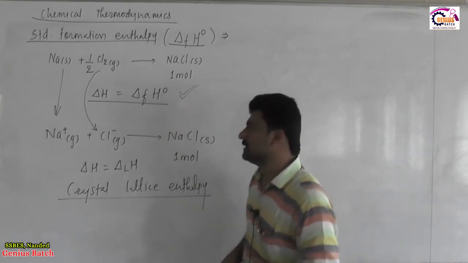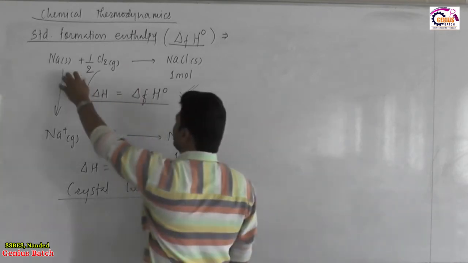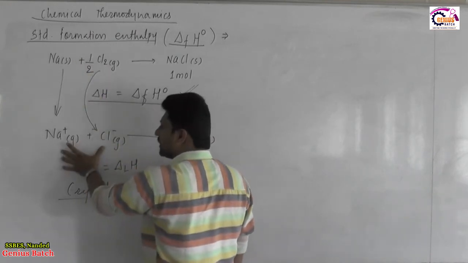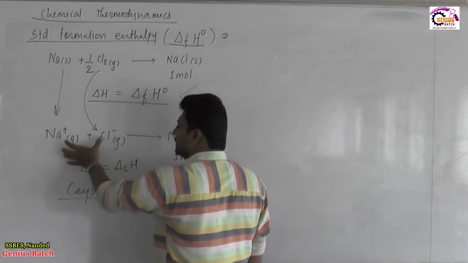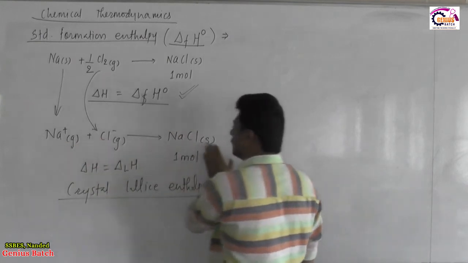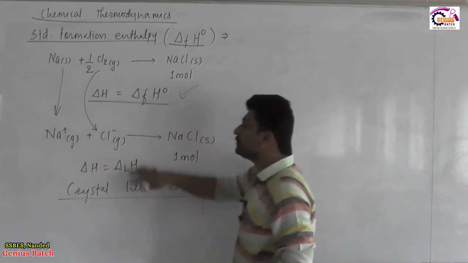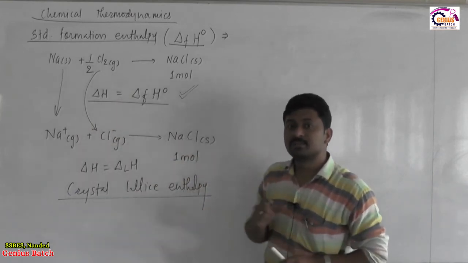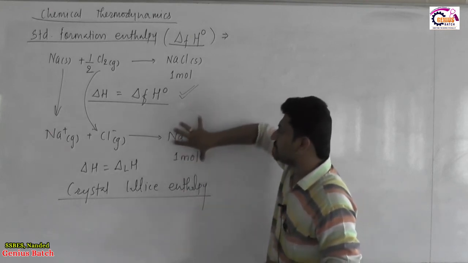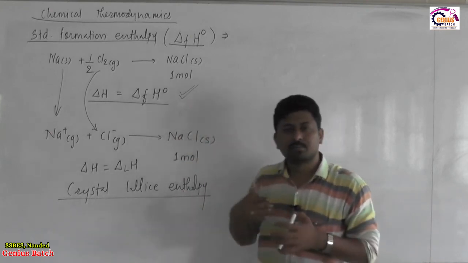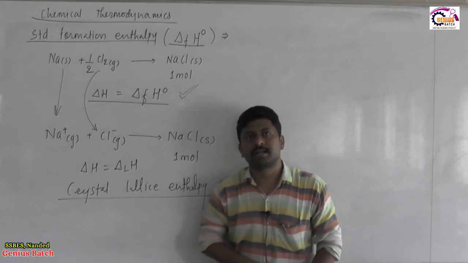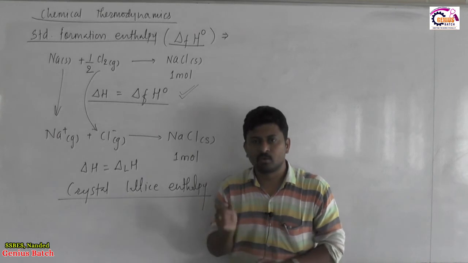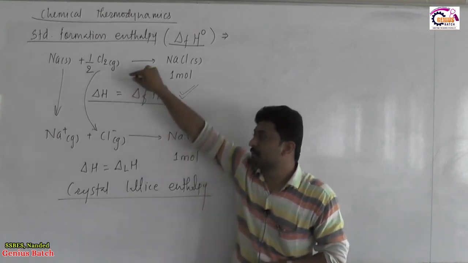But it is very clear that whenever we start the reaction with sodium and chlorine gas, they gradually convert to this stage. And in this particular stage, they unite together and convert to crystalline solid. So, this particular change, which is called crystal lattice formation, is a step in the formation of this crystalline material. But for that particular step, we can't judge where actually it occurs, at what instance it will start from the beginning.